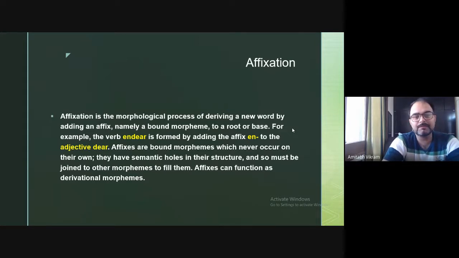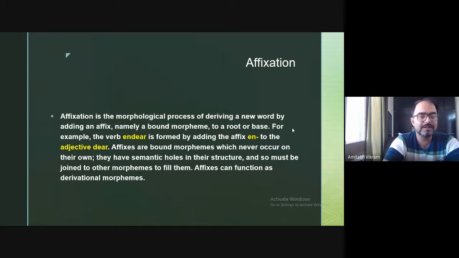So affixes are bound morphemes which never occur on their own. This thing we have also discussed previously, and again it is a reiteration that affixes are bound morphemes which never occur on their own. So they cannot occur on their own like a root.